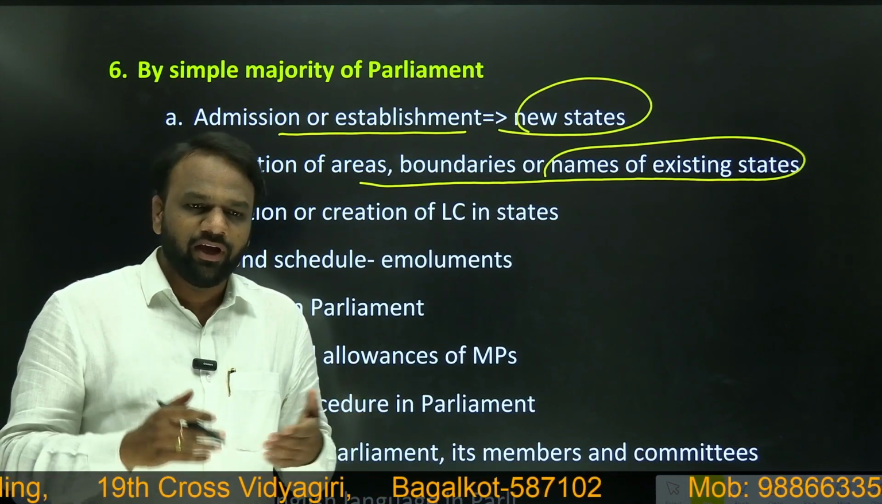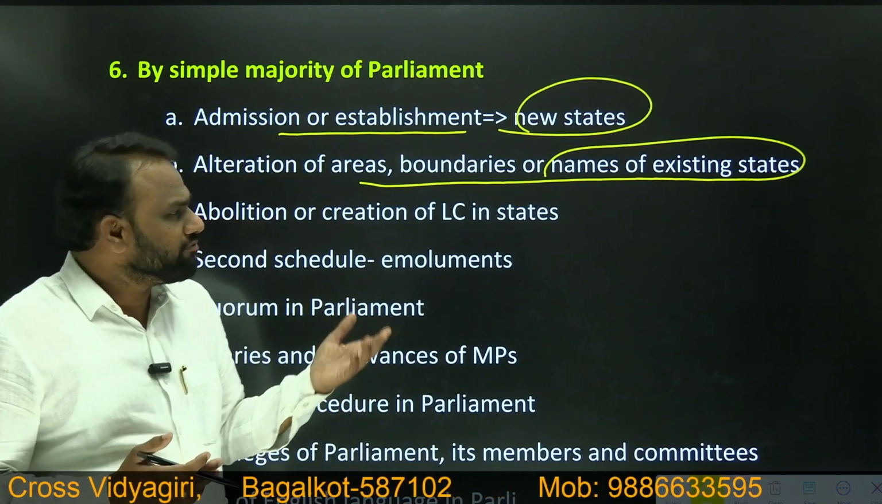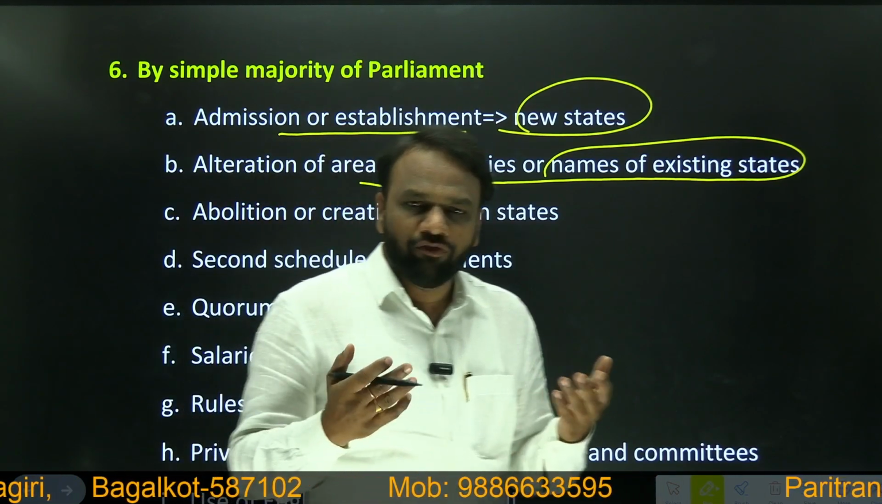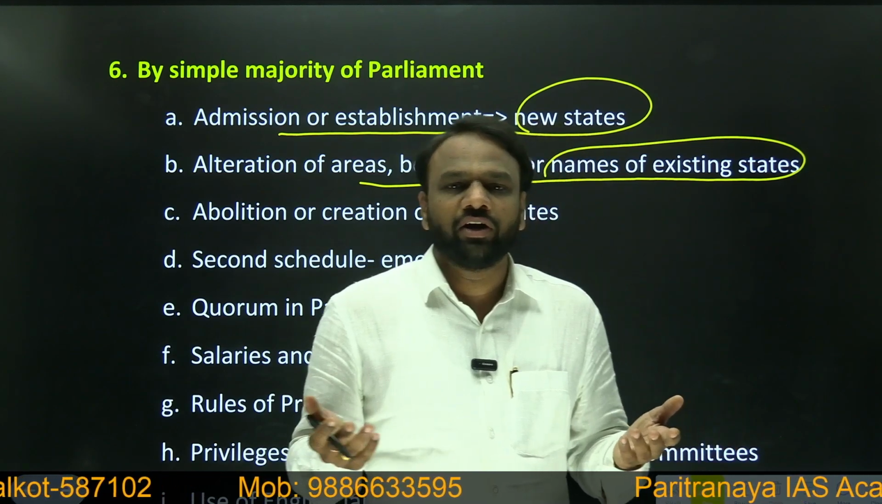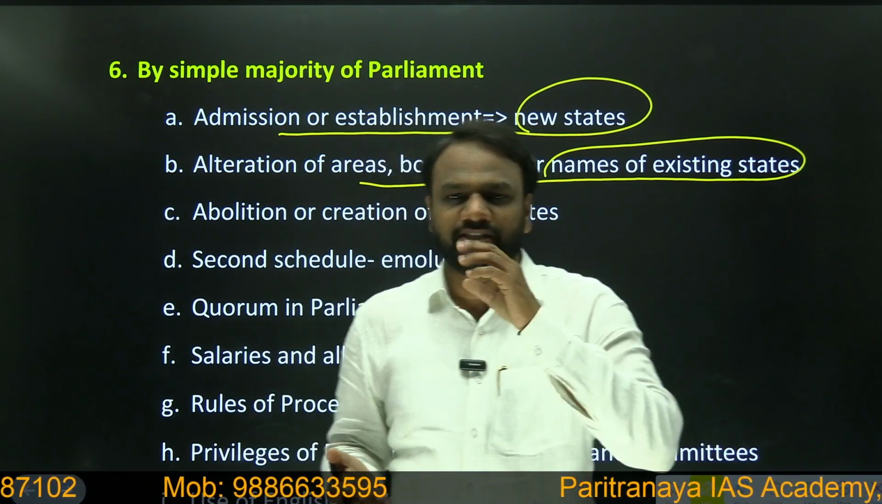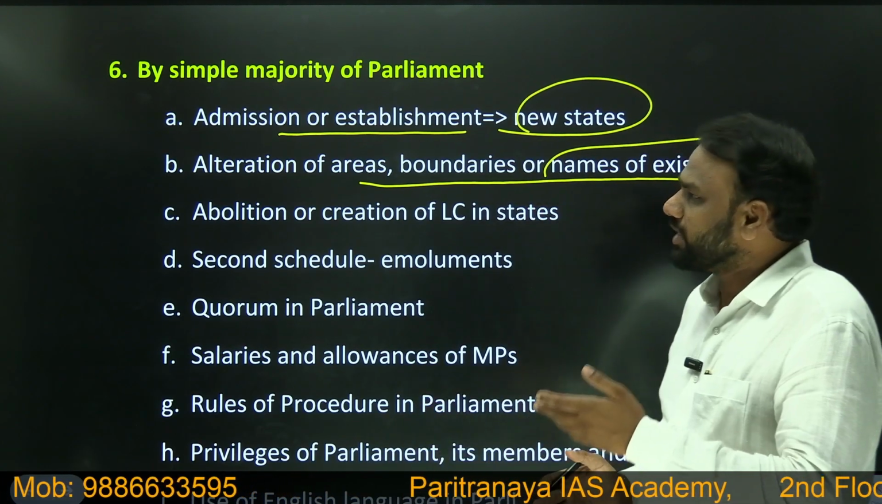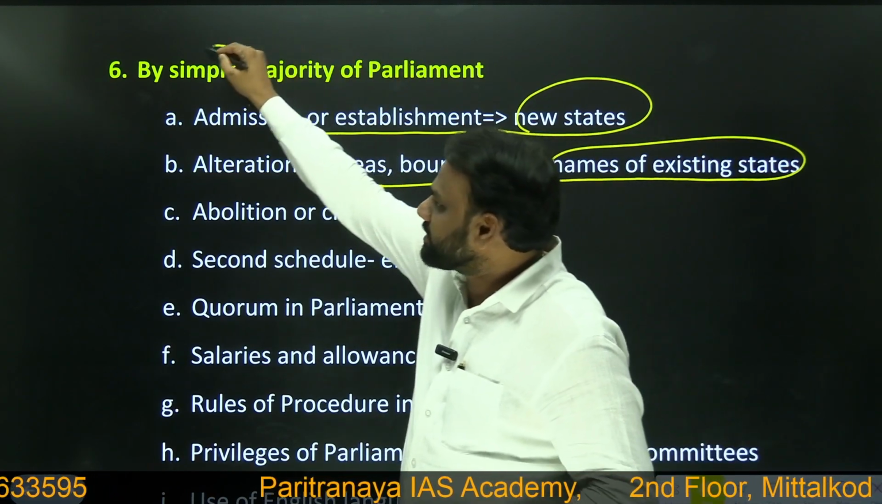Another example would be creating Uttarakhand out of Uttar Pradesh. So these are the examples where we have created new states. When we created new states, did we go for a constitutional amendment under article number 368? No. It did not require an amendment under article number 368. So while creating Telangana out of Andhra Pradesh and Uttarakhand out of Uttar Pradesh, what kind of majority was required? Simple majority was required.